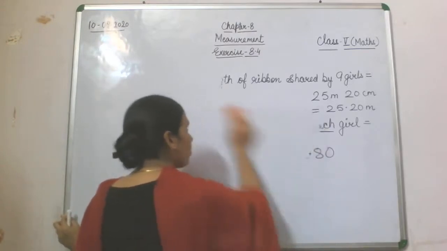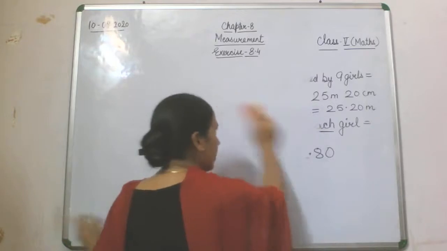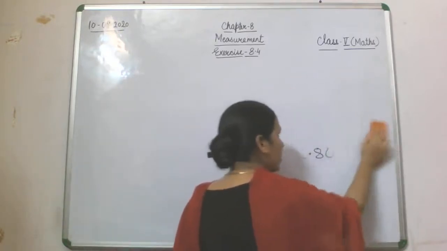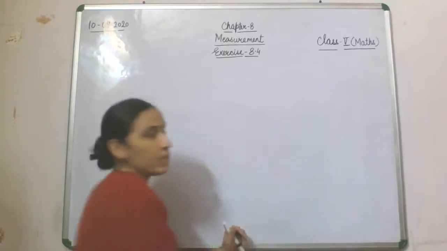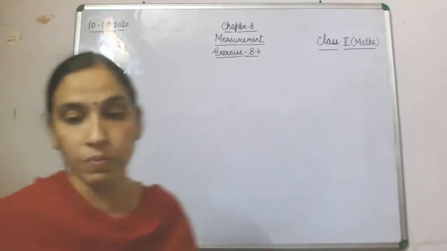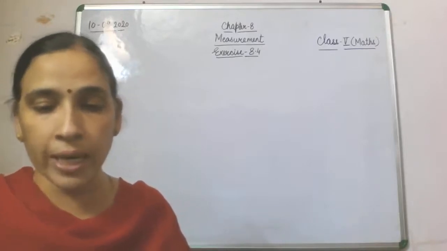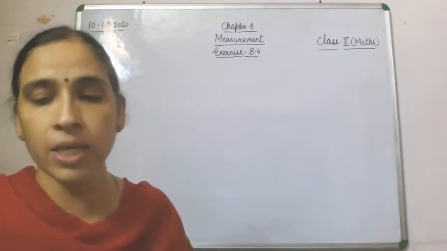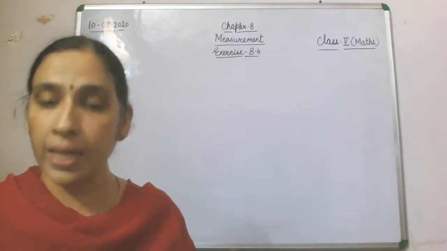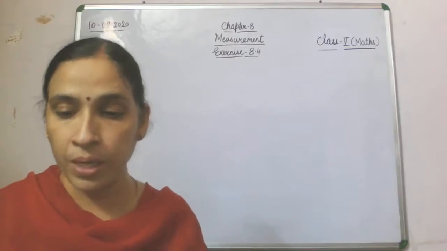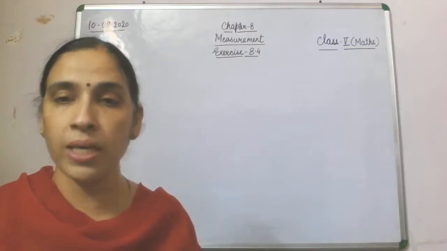See, today we are going to take a word problem related to multiplication and division only. We will see how we utilize our multiplication and division concepts in a word problem. Now question number 9. A distance of 48.096 kilometer is covered equally in 4 days by a person on foot. How far does he walk each day?